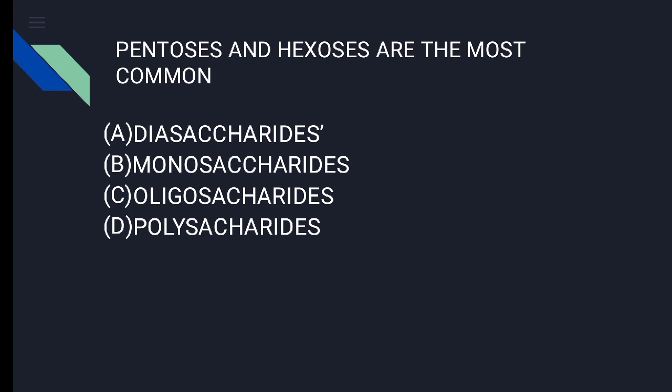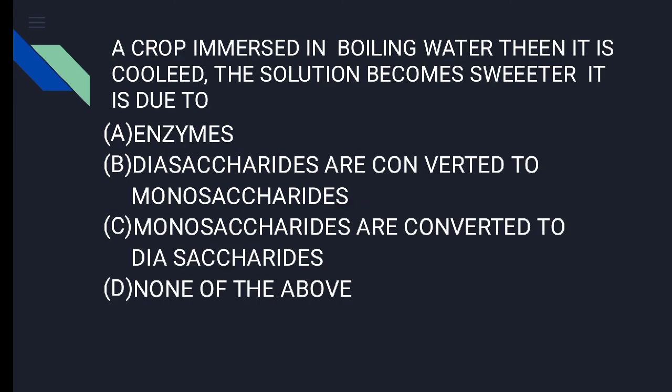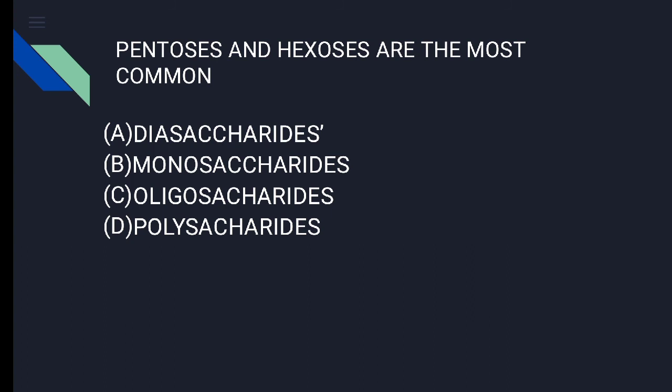Next question. Pentoses and hexoses are the most common. They are what? That is the sense of this question. इस क्वेश्चन में ये कहा गया है कि पेंटोजेस एंड हेक्सेज हैं क्या? दे आर डाइसेक्राइड्स या मोनोसेक्राइड्स हैं या ऑलिगोसेक्राइड्स हैं पॉलीसेक्राइड्स हैं. तो ये हैं क्या? The answer is here. Pentoses and hexoses are examples of monosaccharides. You have to remember these facts. Monosaccharides have a common ending, like the ose word. So pentoses and hexoses are examples of monosaccharides.